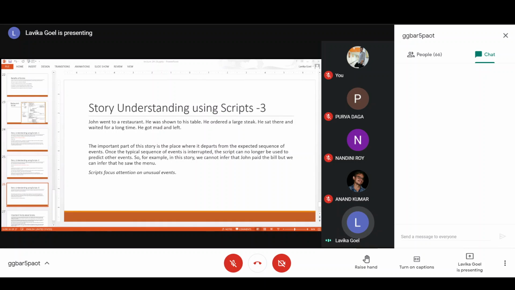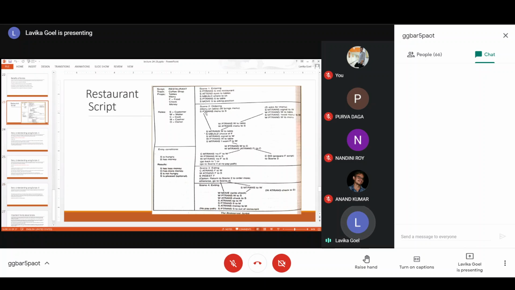So that means if you want to answer the question, John saw the menu or not. Suppose my question is John saw the menu or not. Since my ordering scene is going up till the normal part of this story, I can refer to the restaurant script to answer the questions. So if I want to answer the question, did John see the menu? That answer using the restaurant script would be just see the restaurant script, ordering scene. So ordering scene is completed. So that means scene 1 and scene 2, I can refer to answer questions.